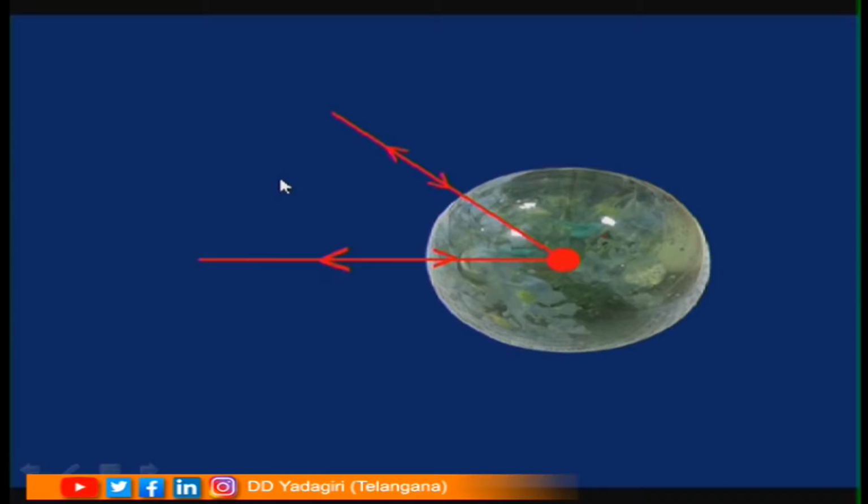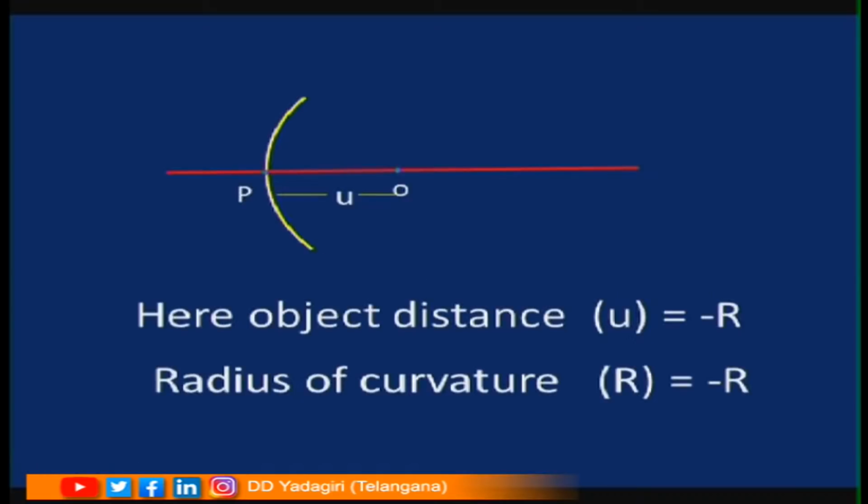So, let us try to check the answer. Here object distance is minus r according to sign convention. This is the object location and this is the pole. Light rays are coming from the object, so distance should be measured from the pole. So, object distance is minus r. The radius of curvature, P to O, is also minus r.